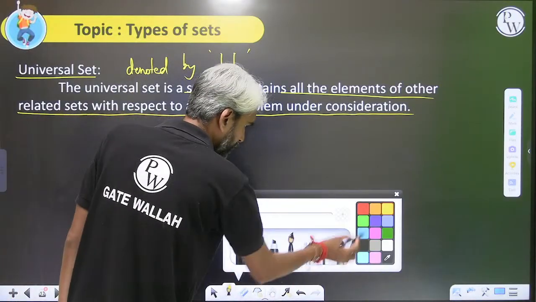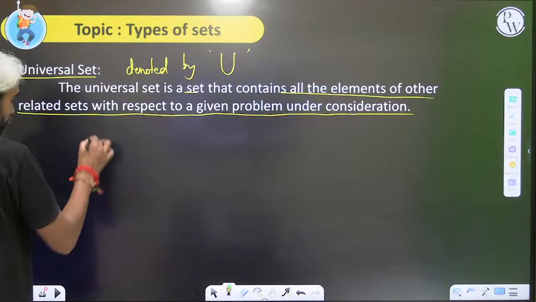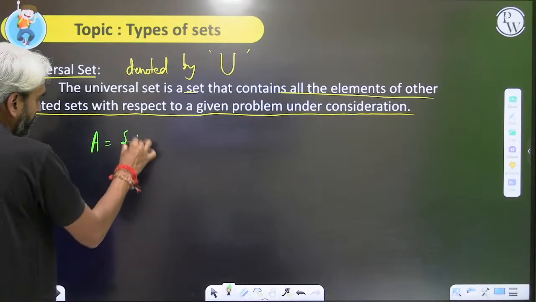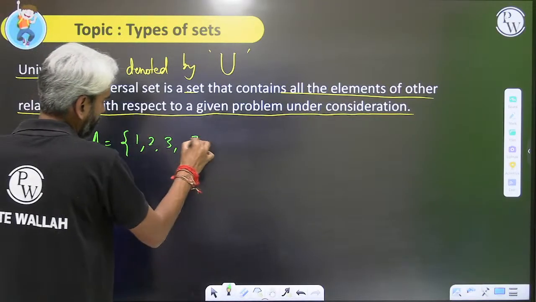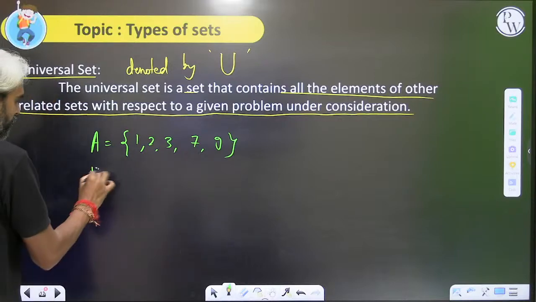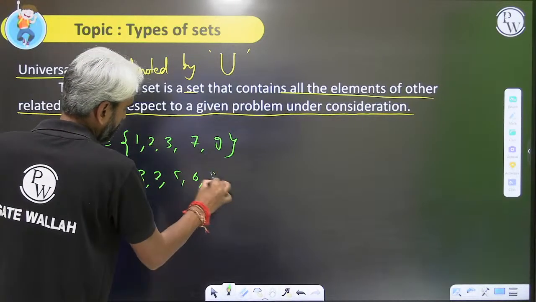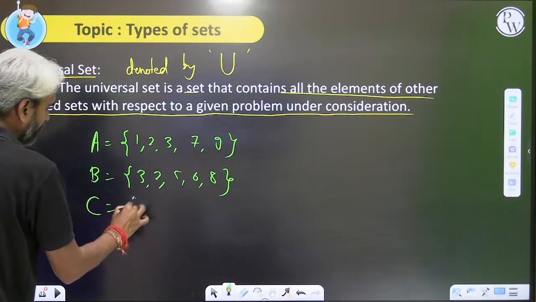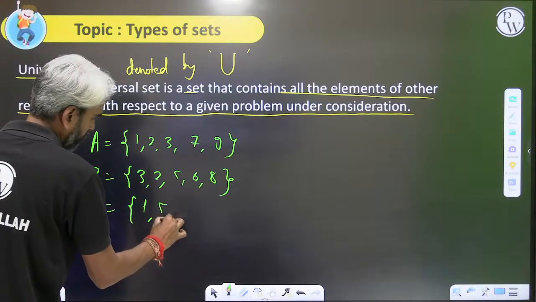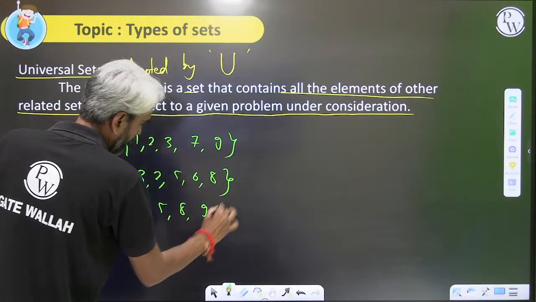But let's assume I have set A as {1, 2, 3, 7, 9}, set B as {3, 2, 5, 6, 8}, and set C as {1, 5, 8, 9, 10}.